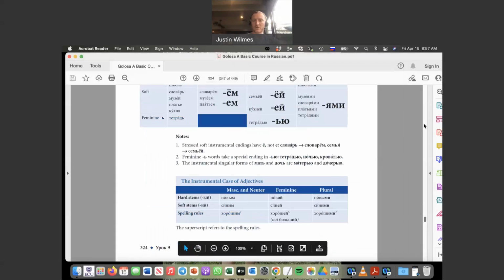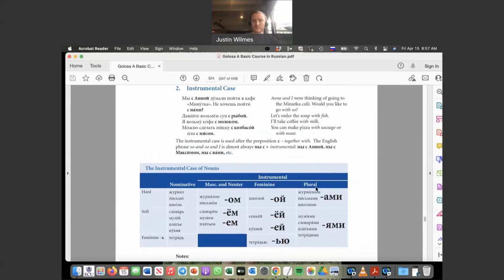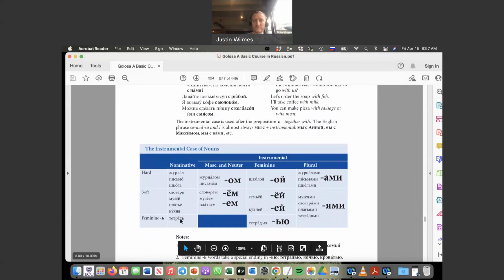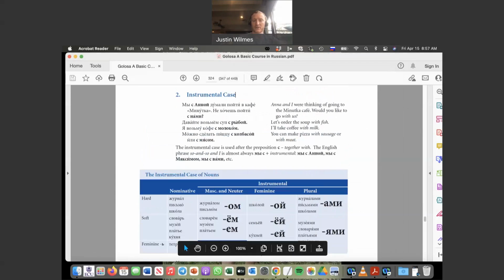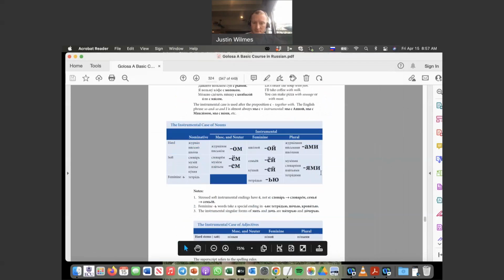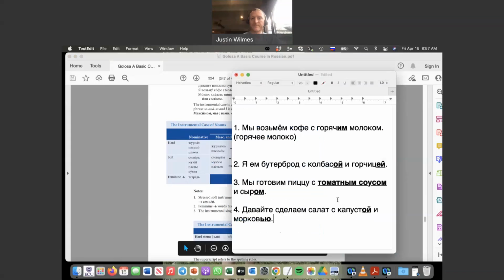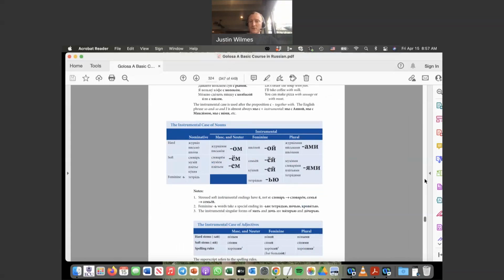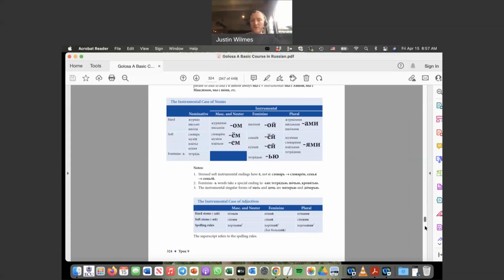So if we look at the chart, see this тетрадь, feminine тетрадью. And there's a note here that says feminine soft sign words take a special ending, soft sign -ю: тетрадью, ночью, кровать, and of course морковью is another one of those. So that one's a little bit challenging. Okay, so make sure to work through the rest of those.